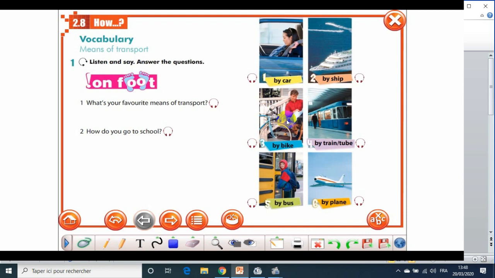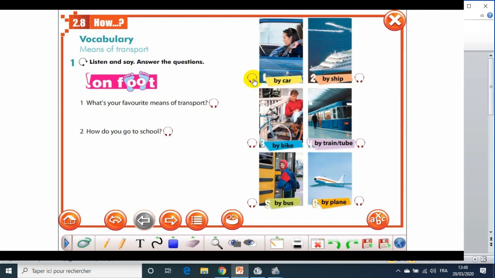For water transport we have boats or ships, ferries, and other means that we will see during this session. First of all, I want you to look at the pictures one by one. You listen and you repeat after me. You listen carefully to repeat correctly, as we always say.